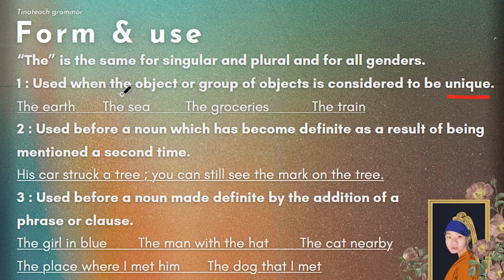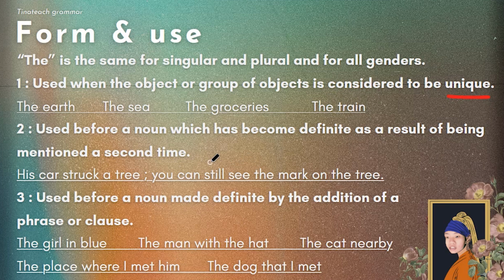Same with the sea, there's only one sea. The groceries, right? If you're referring to groceries, then you mean, oh, I went to the supermarket, I got some eggs, some milk, stuff like that, and that is considered groceries. There are no alternatives to that. Same with the train. When you think of the train, you only think of one particular thing, not anything else. And that's what I mean by being unique, okay?